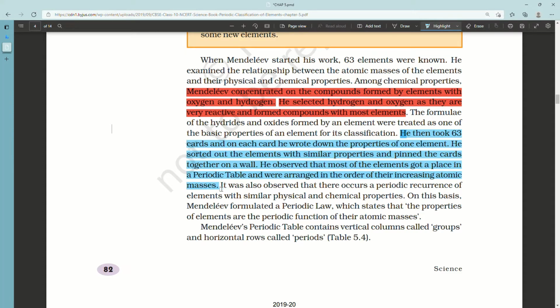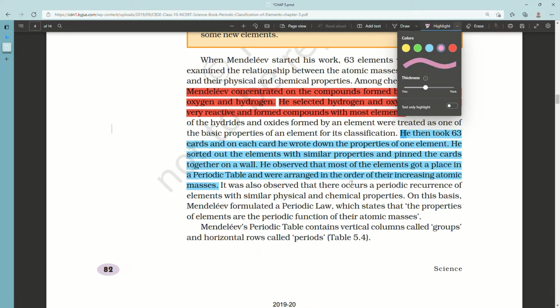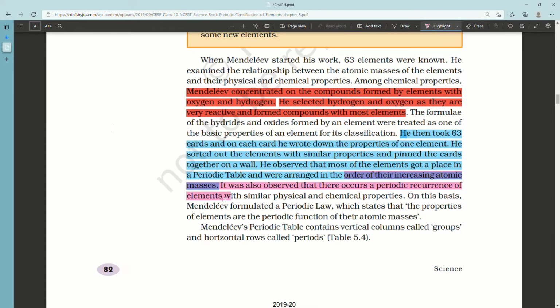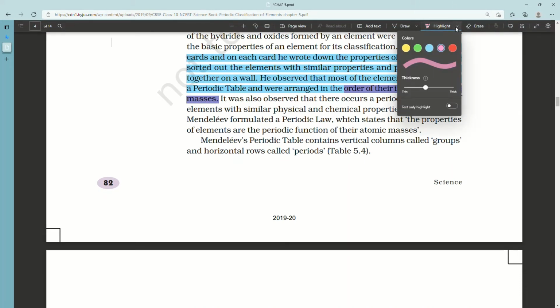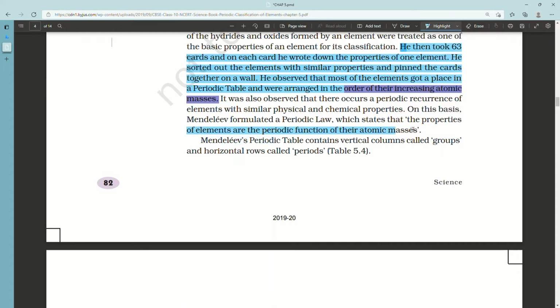On this basis, Mendeleev formulated a periodic law which states that the properties of elements are the periodic function of their atomic masses. What a beautiful statement. They're going to ask this question, alright. Learn this sentence by heart. The periodic law: the properties of elements are the periodic functions of their atomic masses.